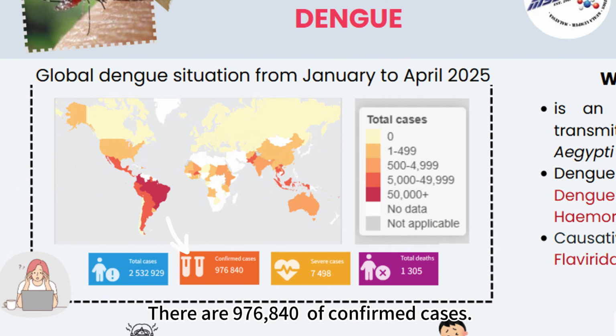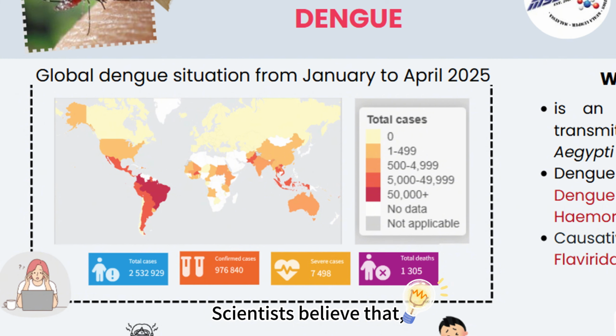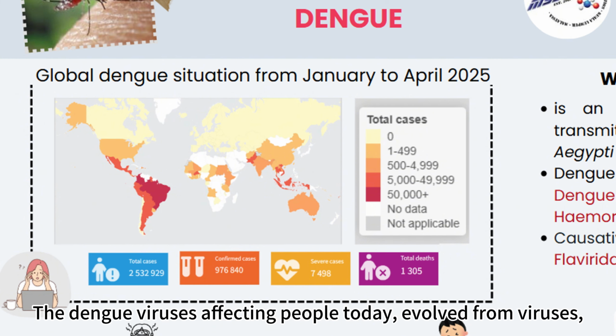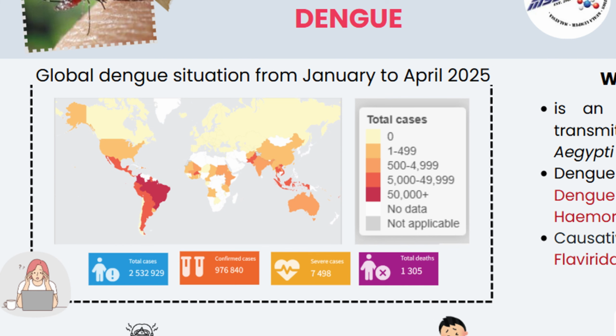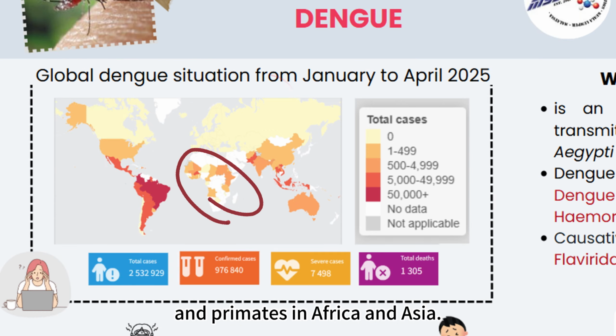There are 976,840 confirmed cases, around 7,498 severe cases. There is also a total of 1,305 deaths. Scientists believe that the dengue viruses affecting people today evolved from viruses transmitted between mosquitoes and primates in Africa and Asia.